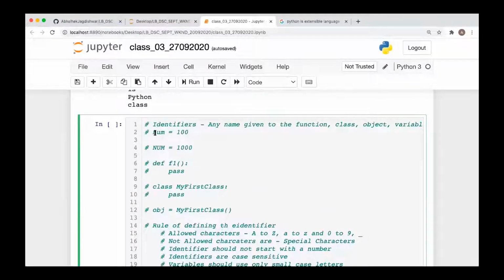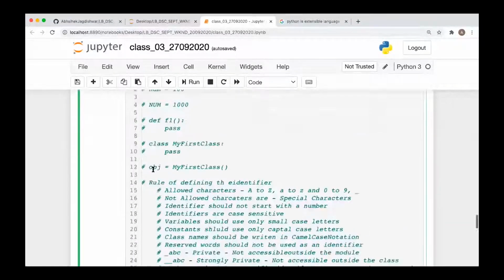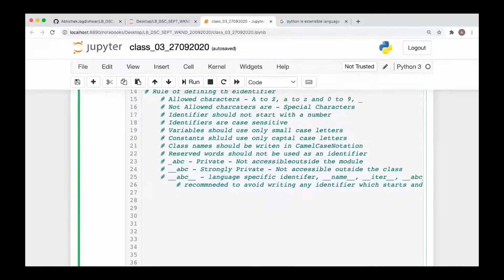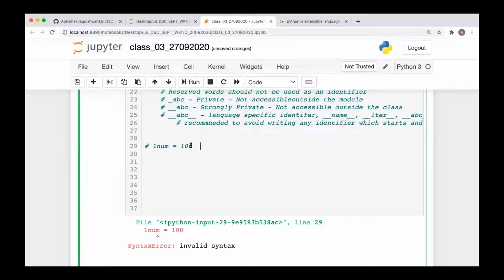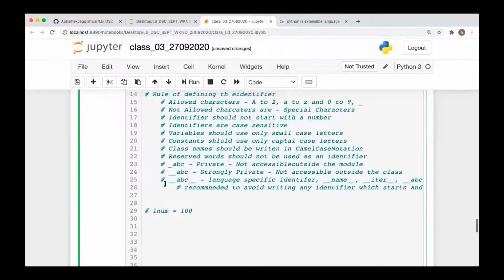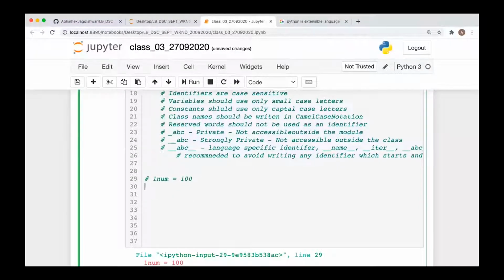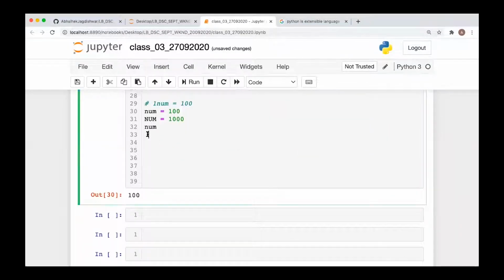So you can have num1 is equal to 100, but you cannot have 1num is equal to 100. Okay. So if you have a number in the beginning, then it will give you the error. Okay. It will always give you the error. Now, next we have identifiers are case sensitive. So if you are writing, let's say, num is equal to 100 and capital NUM is equal to 1000, these both are different identifiers. If you print num, it will give you 100, and if you print capital NUM, that will give you 1000. Okay, so these two are different identifiers.